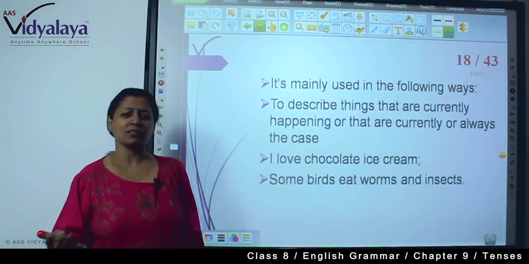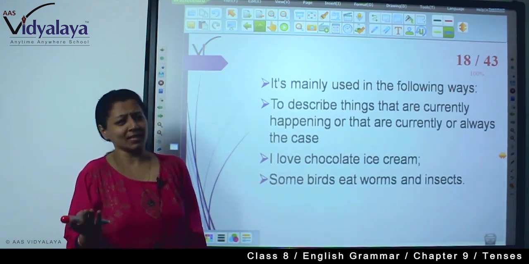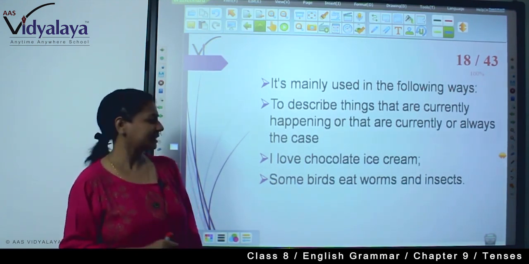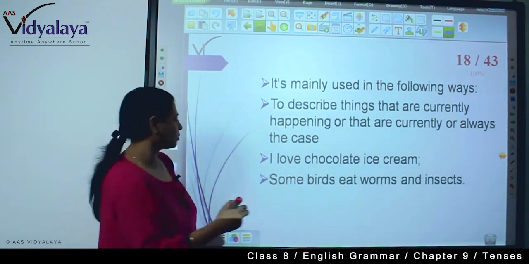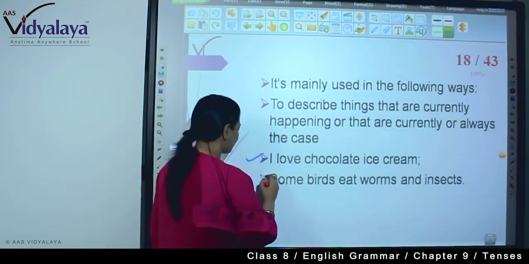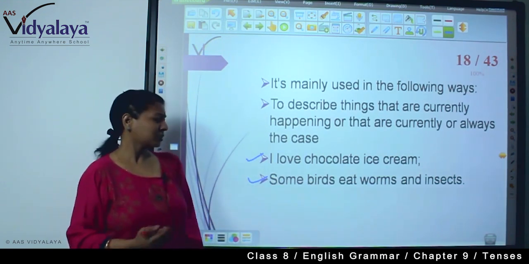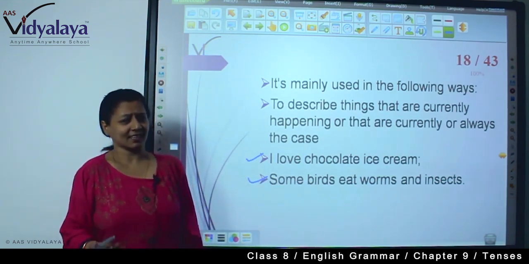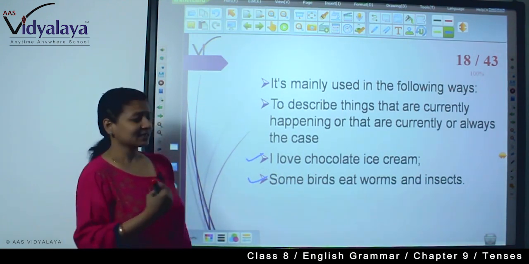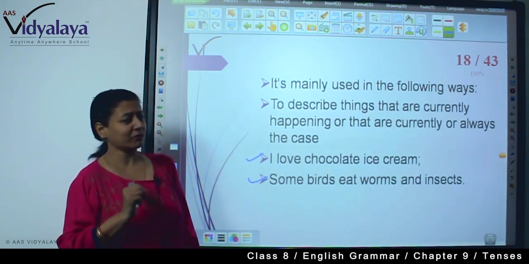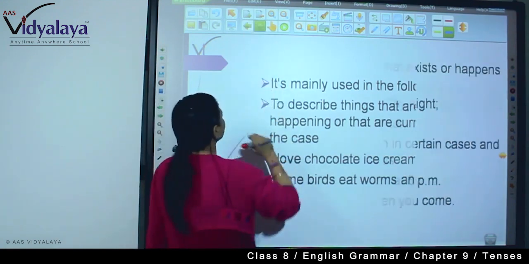It always happens, so this is simple present tense. Some birds eat worms and insects. Here it's a plural form. This is always the case, it is a fact, so we will write it in simple present tense.